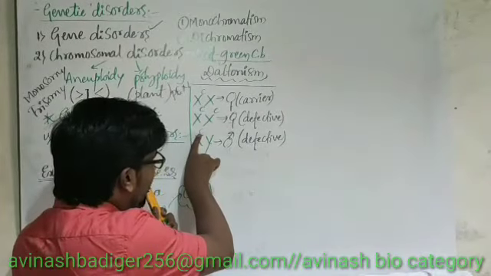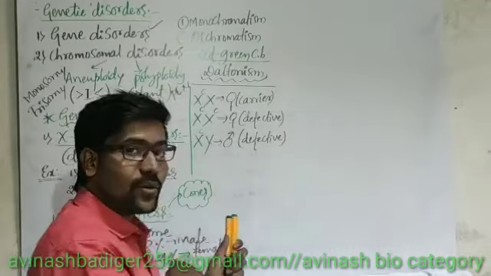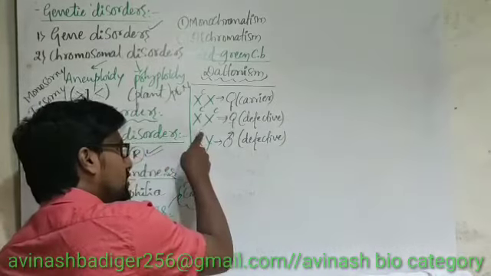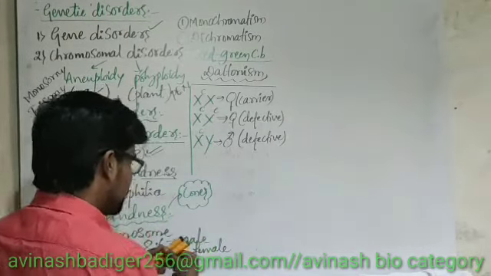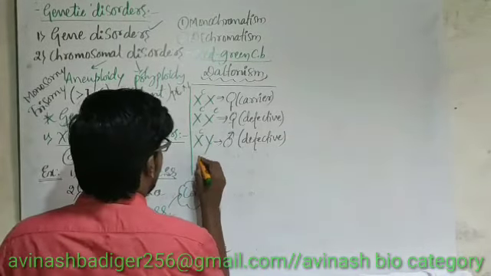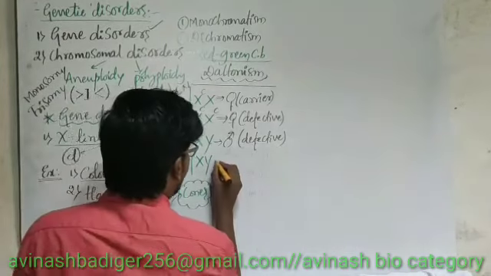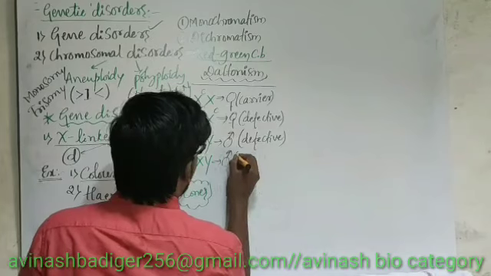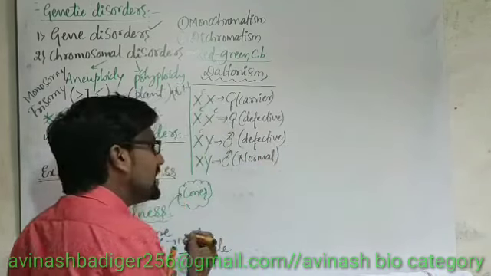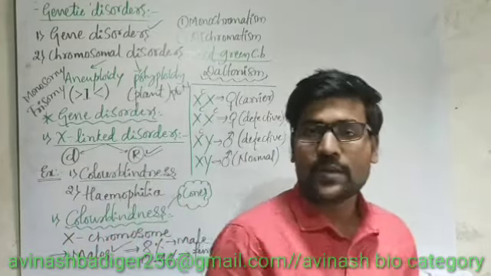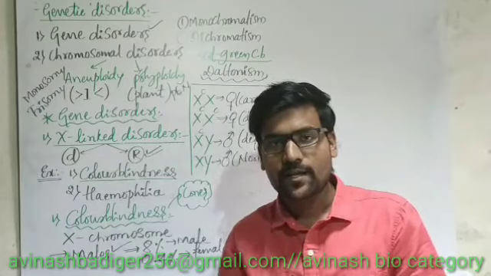Because in order to overcome this gene, another gene is not present. Why? Because this is a Y chromosome. This causing gene is present only on the X chromosome. And if I write just XY, then he is a normal male. Yes. These are the major things that we should keep in our mind while discussing those crossing patterns.